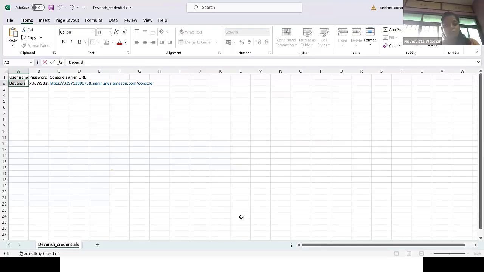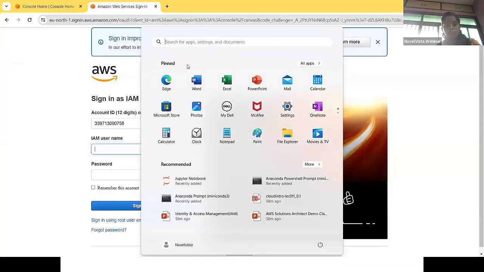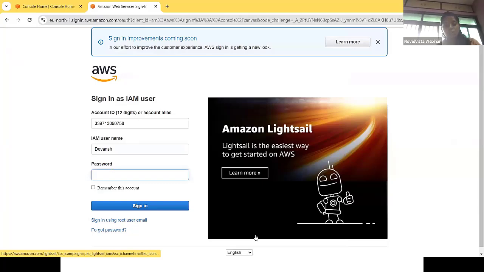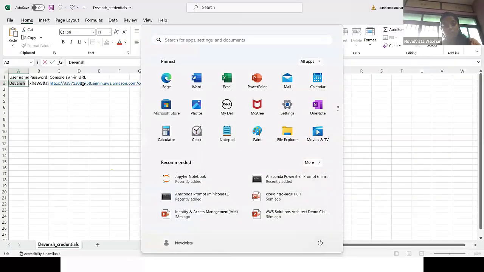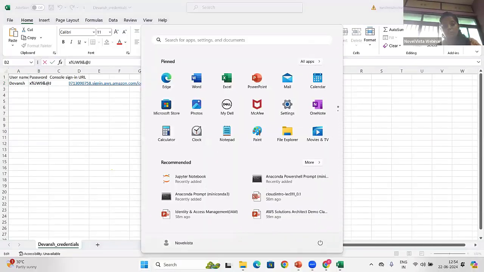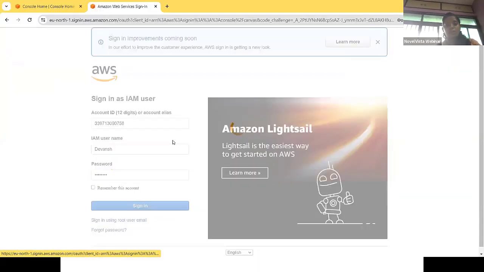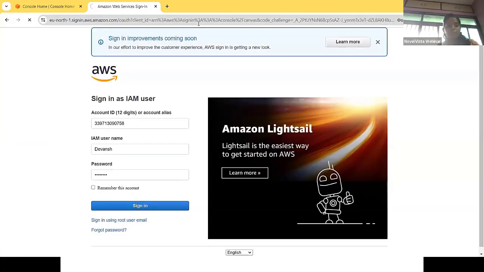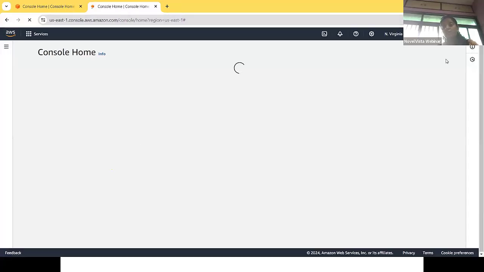We just copy the username over there. This is my username, Devansh, and this is my password, the auto generated password. Now we can copy this and click on sign in. Now perfectly, we are signed in with the Devansh credentials.